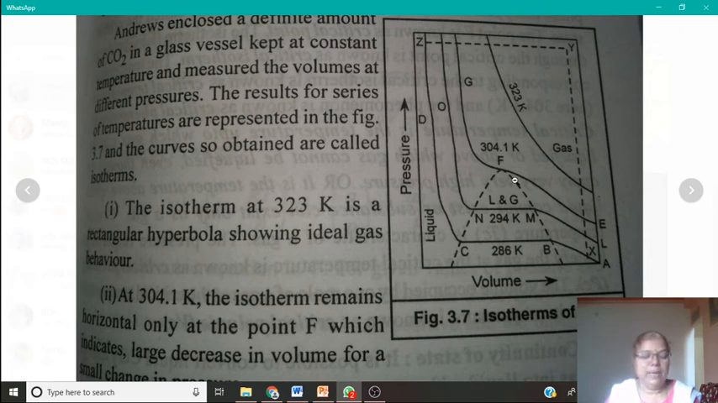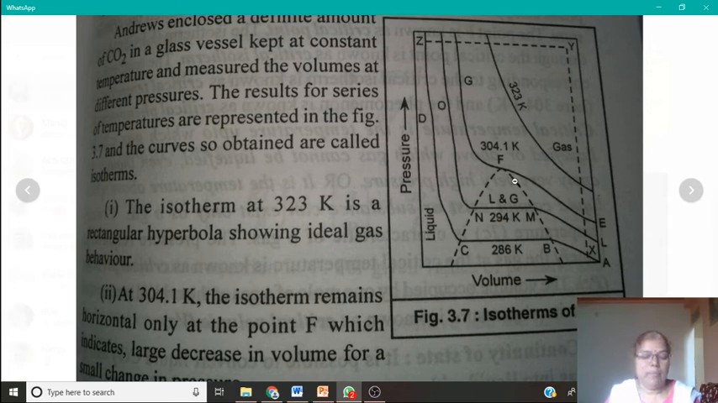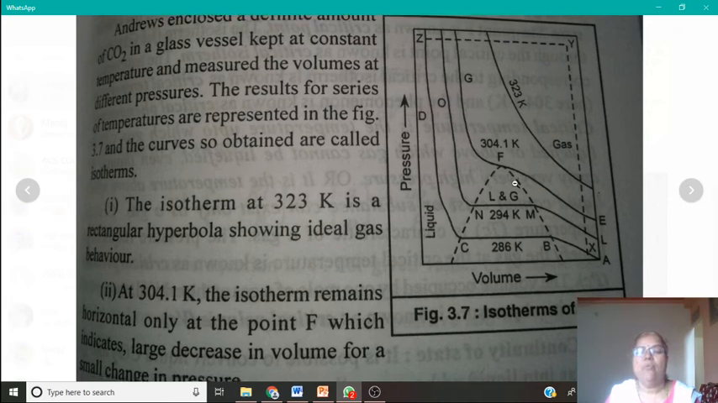The critical temperature is a characteristic temperature of a particular gas. The pressure required to liquefy the gas at critical temperature is called the critical pressure and denoted by the letter Pc, and the volume occupied by 1 mole of gas at critical temperature and critical pressure is known as the critical volume.